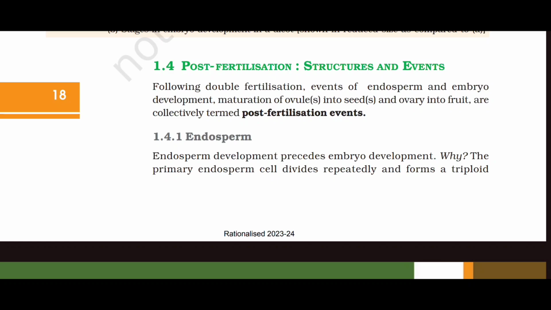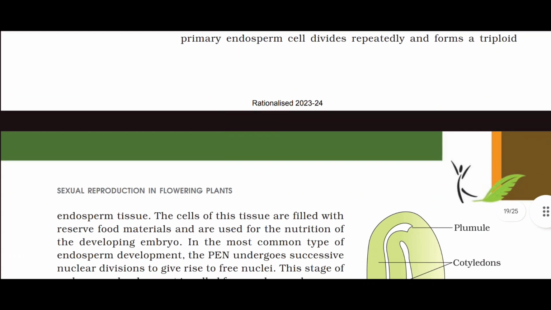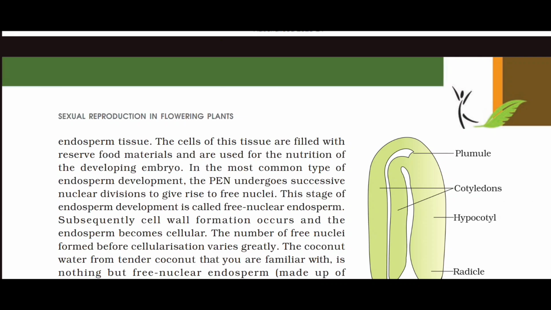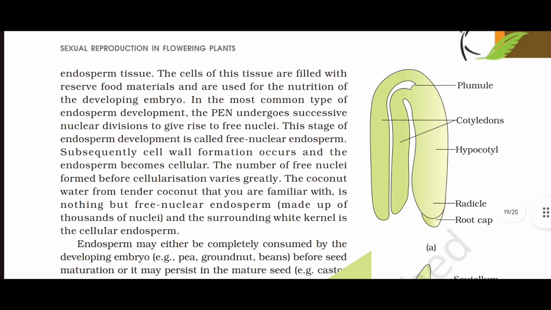Post-fertilization, structure and events. Following double fertilization, events of endosperm and embryo development, maturation of ovules into seeds and ovary into fruit are collectively termed post-fertilization events. Endosperm. Endosperm development precedes embryo development. Why? The primary endosperm cell divides repeatedly and forms a triploid endosperm tissue. The cells of this tissue are filled with reserve food materials and are used for the nutrition of the developing embryo.